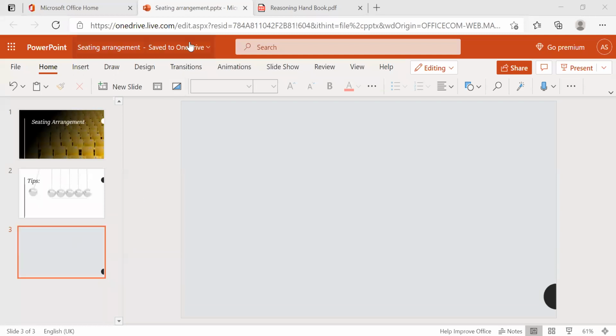Another one point. If they say immediate right or left, it is nothing but just the beside one. Who is the next to? Suppose Sisindri is here. Sisindri sat here. Suppose I'll show you. Here is Sisindri.